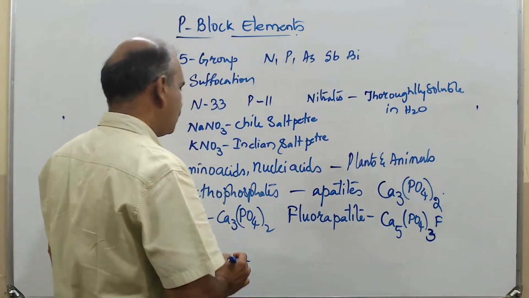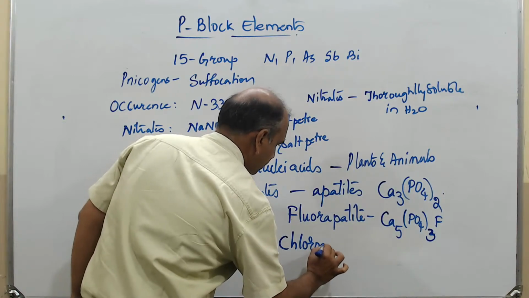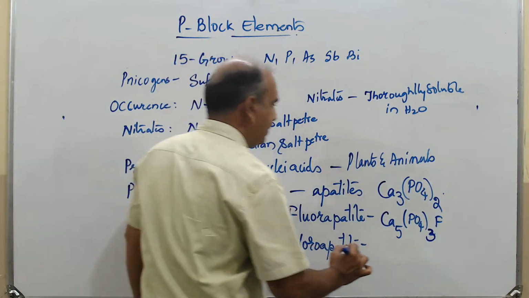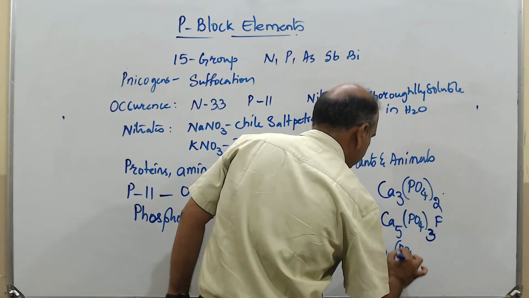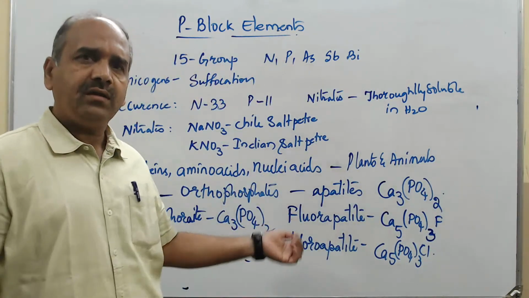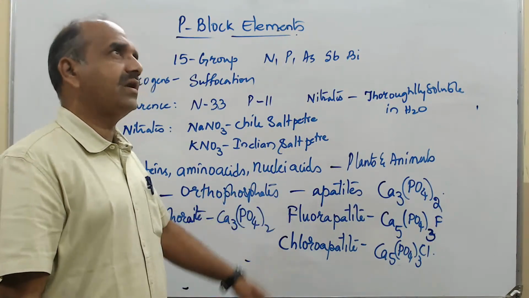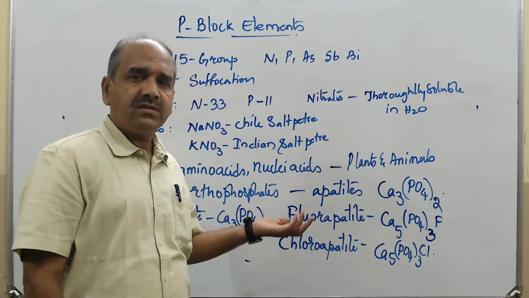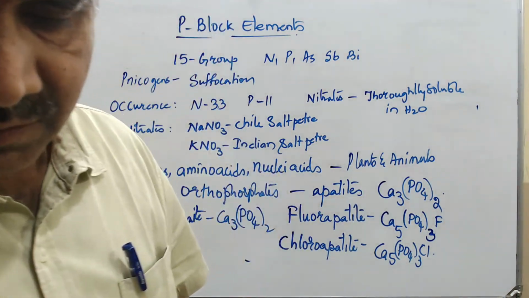Similarly, if it is chlorine, it is chlorapatite, Ca5(PO4)3Cl. If it is fluorine, it is fluorapatite. Phosphorus is available or existing in these forms.